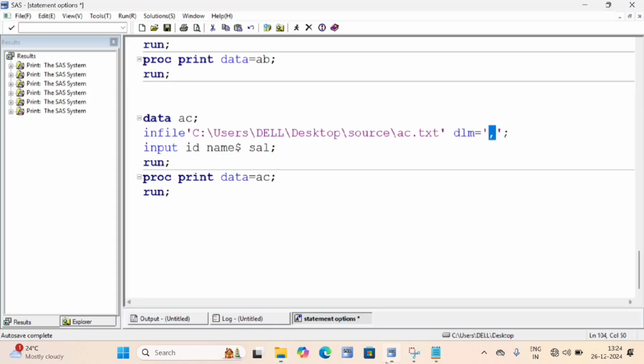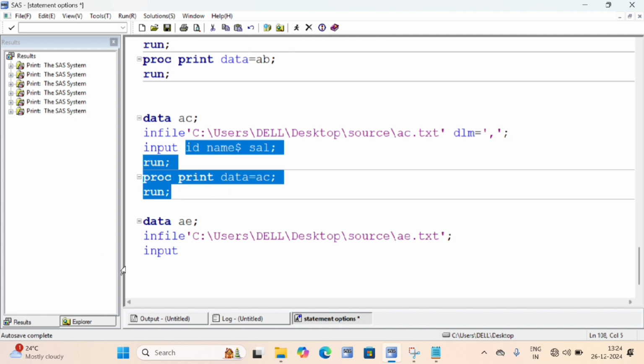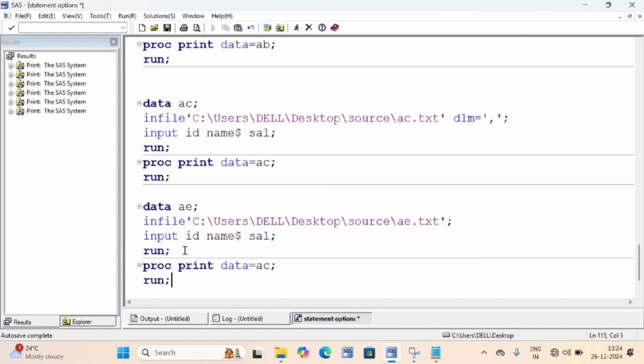I copied this path and I'm pasting it in the infile statement. AE is my text file name, right? File, single quotations with the semicolon, right? I'm pasting that path. Okay, and input, the same input you have to give, right? I'm copying this and pasting it here simply. Okay, my dataset name is AE, that's why I'm giving AE. And here I need to give DLM is equal to, which delimited file am I explaining to you? Pipe, no? Okay, we have to give the pipe symbol here.